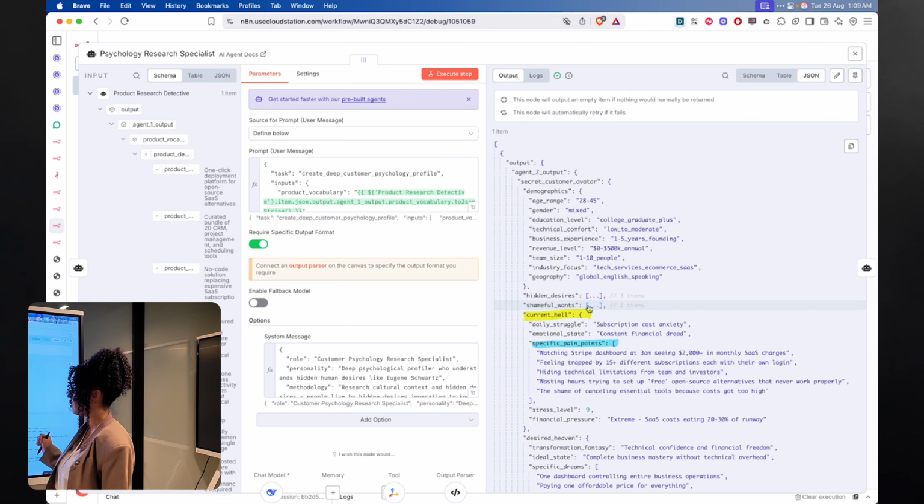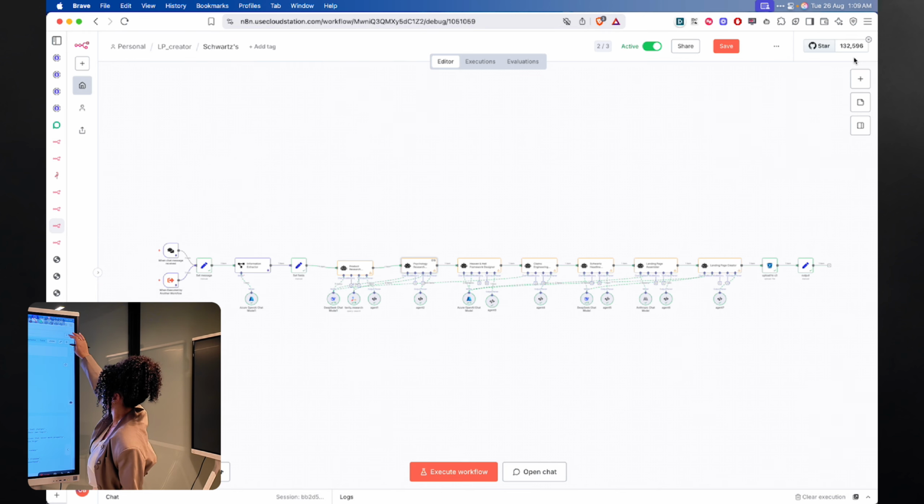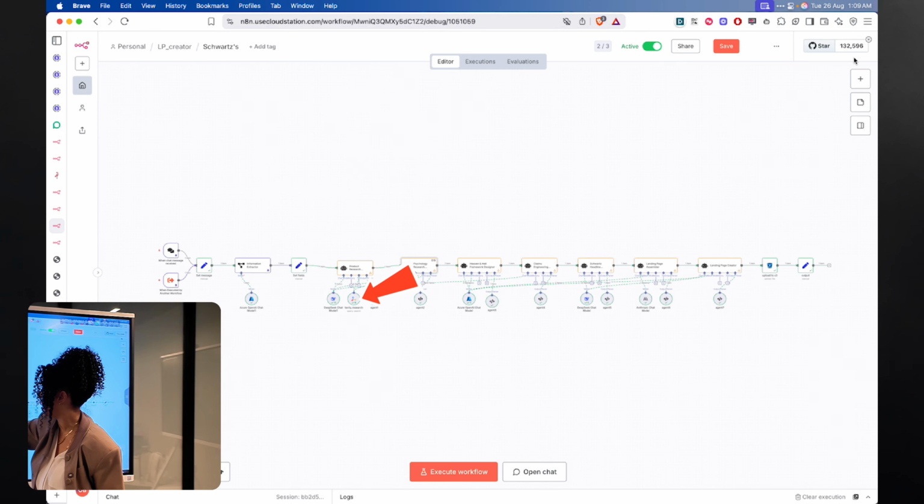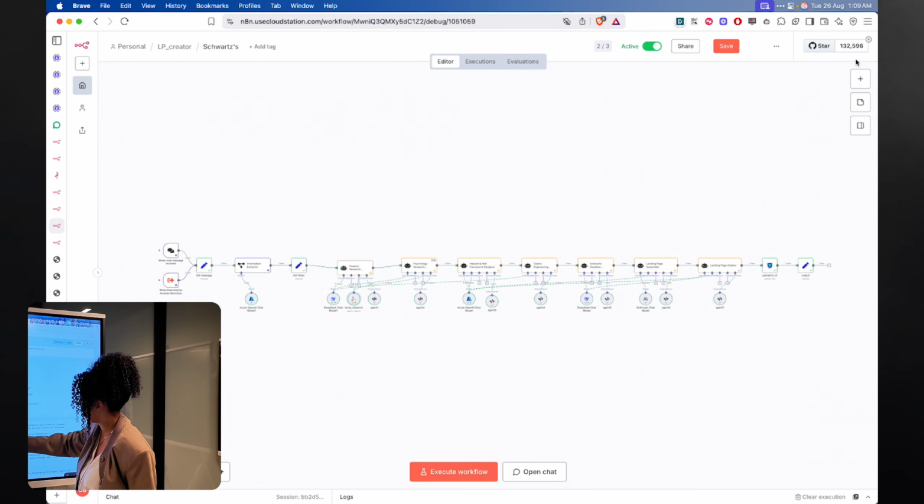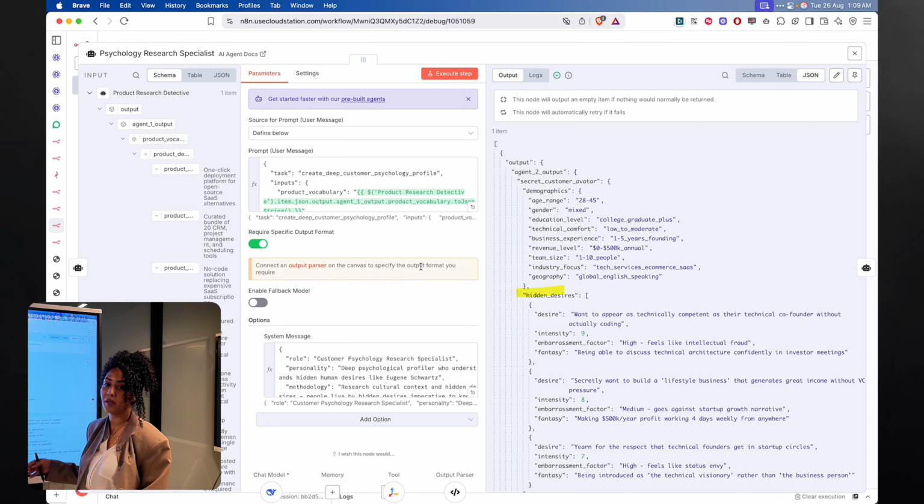our AI agents found. Again, this AI agent is equipped with the same Tavily research tool, and it can actually do the research by itself. And then we have the desired app. So basically, it's like we're creating a diary of what our ideal customer persona would like.